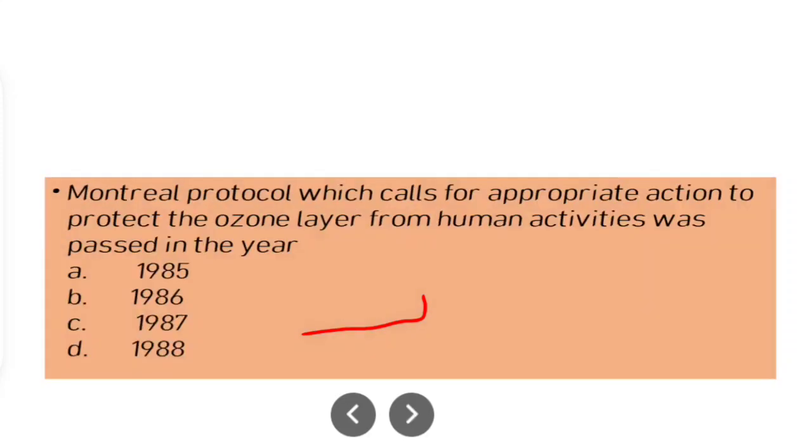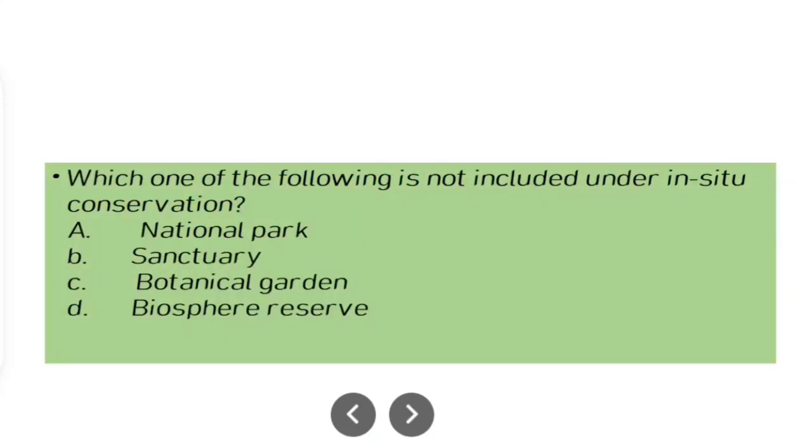Montreal Protocol, which calls for appropriate action to protect the ozone layer from human activity, was passed in 1987. Which of the following is not included under in situ conservation? In situ and ex situ conservation we will discuss in a separate video. Option A, national parks. Option B, sanctuary. Option C, botanical garden. Option D, biosphere reserve. So basically, the one not included under in situ conservation is botanical garden.